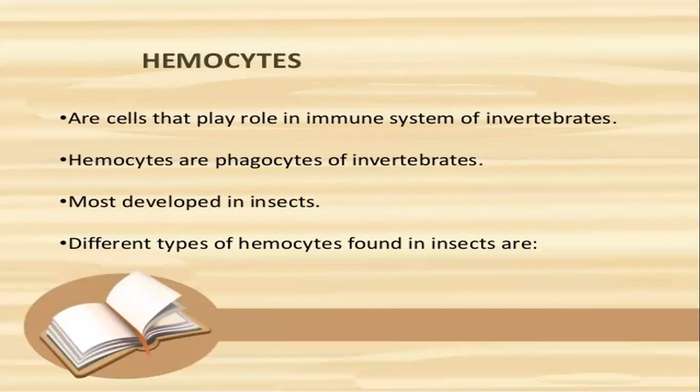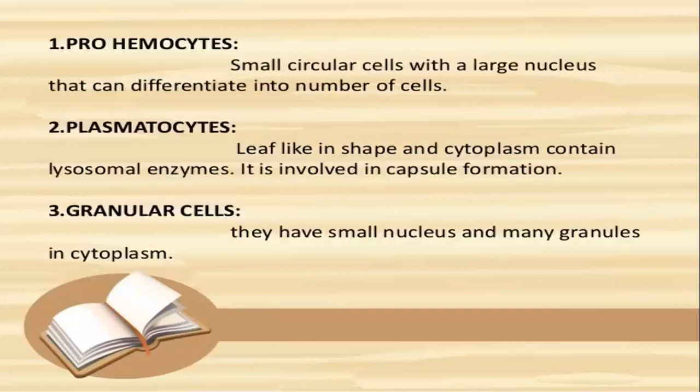There are six types of hemocytes that are present in invertebrates. These are: prohemocytes. These are small and circular cells with a large nucleus and can be differentiated into a number of cells. Number two, plasmatocytes. These are leaf-like in shape and the cytoplasm contains lysosomal enzymes. These enzymes are involved in the phagocytosis process. Plasmatocytes are also involved in capsule formation.